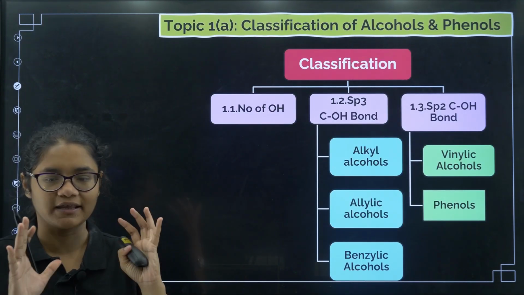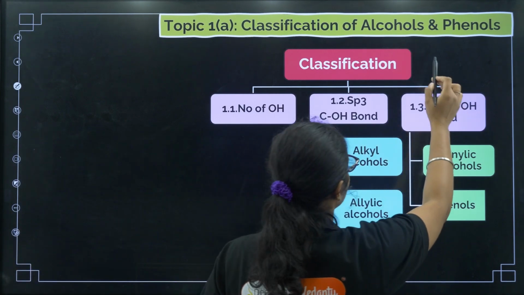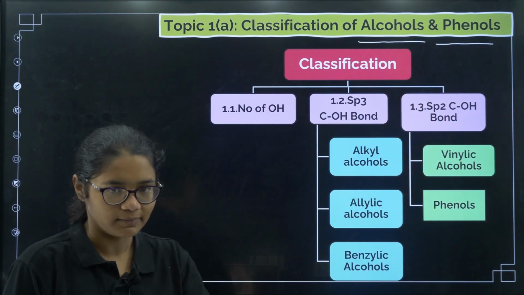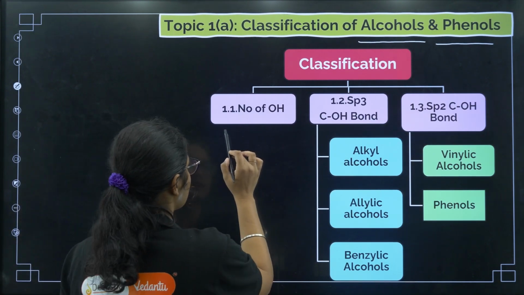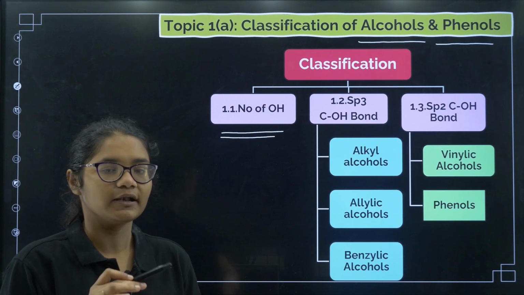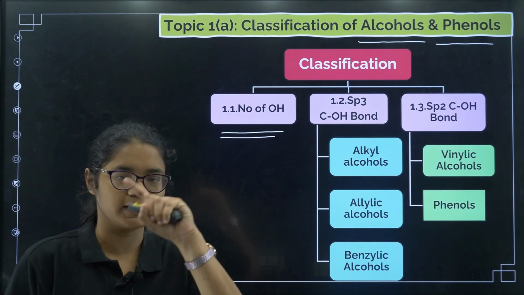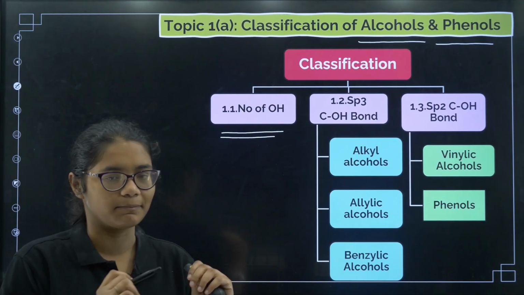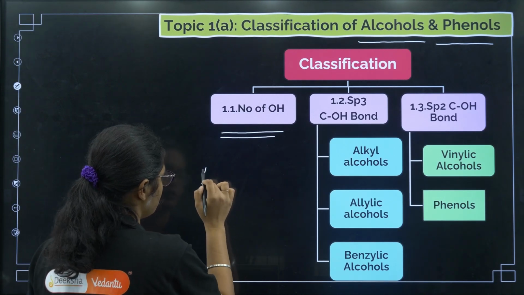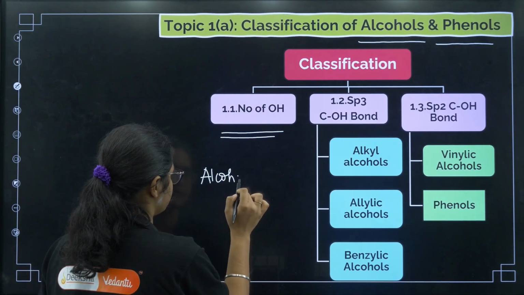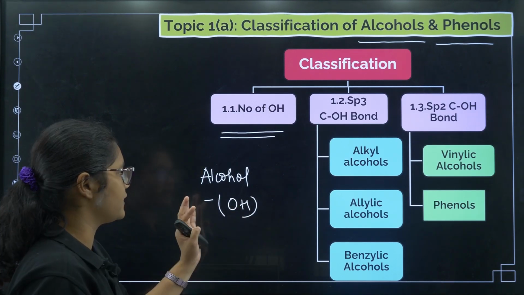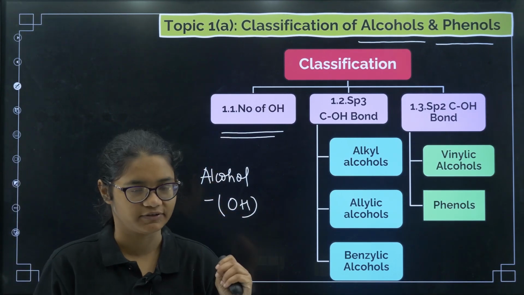So classification we have done majorly. Now first we are talking about classification of alcohols and phenols. Ethers will come later. Now see, the first classification is based on the number of OH groups present, that is, how many OH groups are present in one particular compound. Why OH? Because the functional group alcohol is represented by the OH group, right? So on the basis of how many OH groups are there, we can do classification.